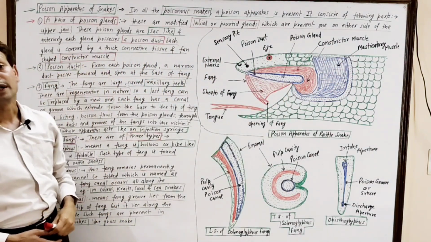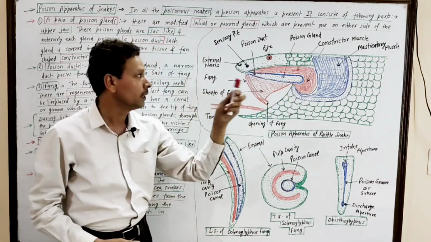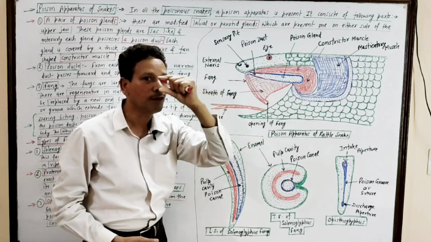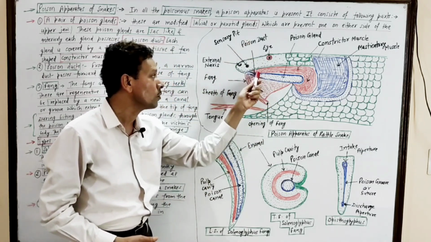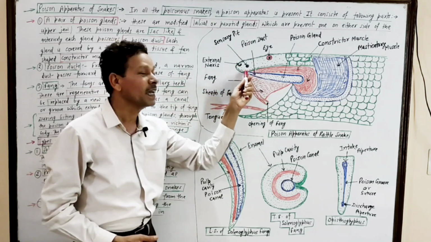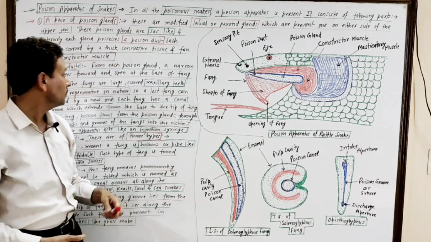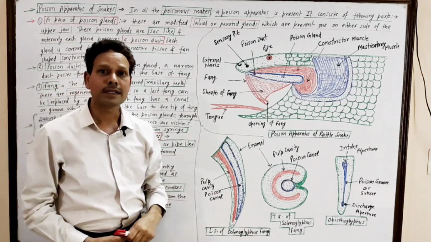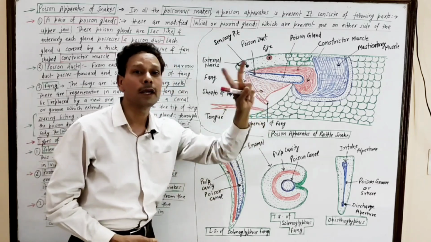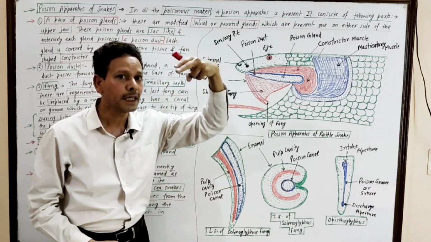Next, a pair of poison ducts. It means from each poison gland, in its anterior region, a fine narrow duct arises, and this poison duct opens at the base of the fang. Next point is fangs. These are a pair of maxillary teeth which are present in the upper jaw.